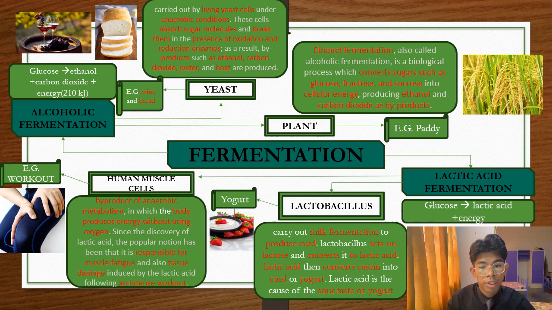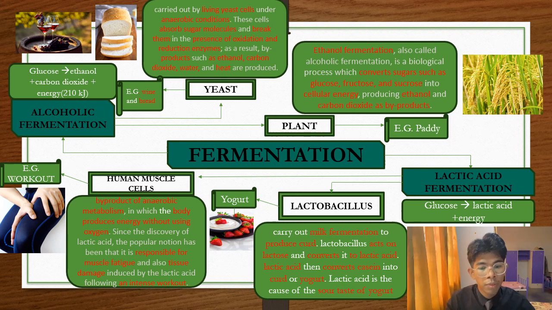Alcoholic fermentation is the process of glucose breaking down into ethanol, carbon dioxide, and energy. For example, it happens in yeast. It is carried out by living yeast cells under anaerobic conditions. These cells absorb sugar molecules and break them down in the presence of oxidation and reduction enzymes. As a result, byproducts such as ethanol, carbon dioxide, water, and heat are produced.